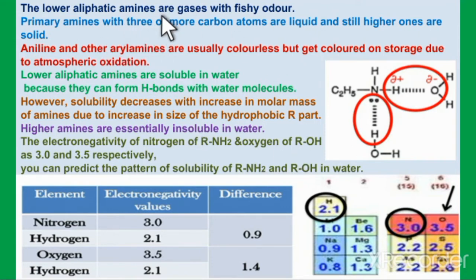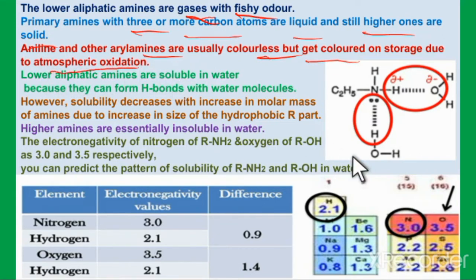The lower aliphatic amines are gases and also have a fishy odor. The primary amines with 3 or more carbon atoms are liquids, and still higher ones are solids. Aniline and other aryl amines are usually colorless but get colored when stored, because of atmospheric oxidation. So in that case they get colored.